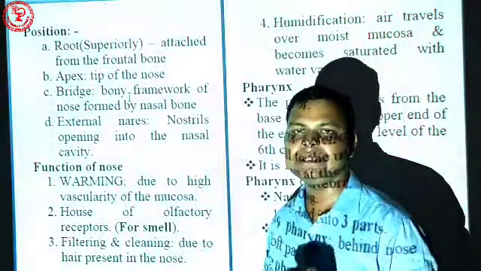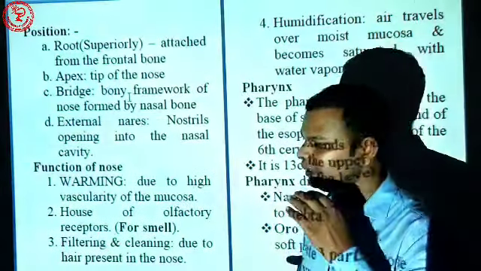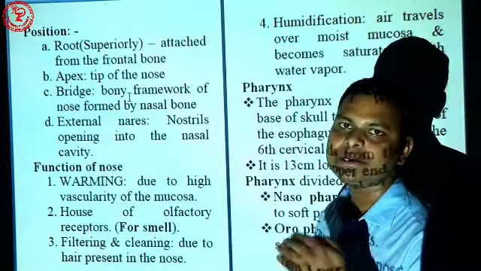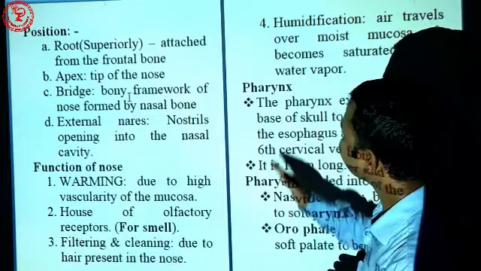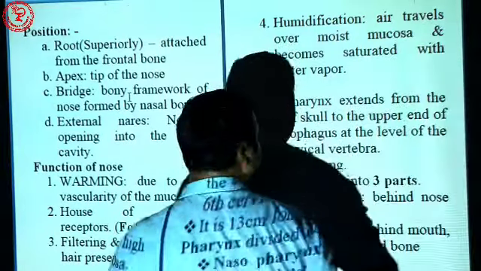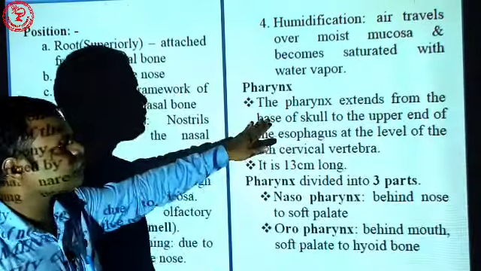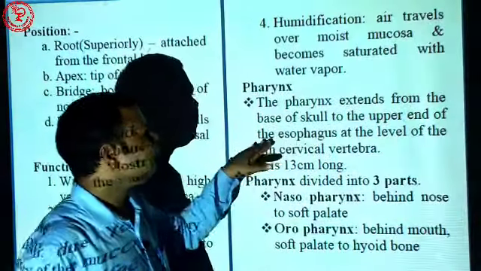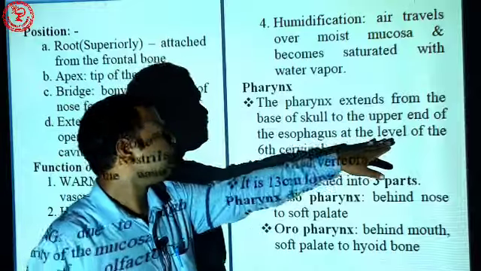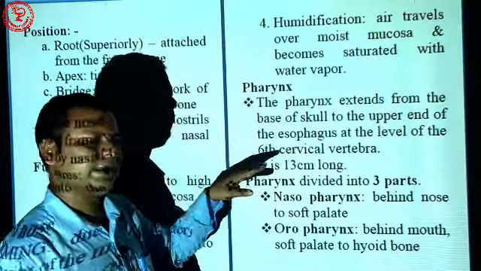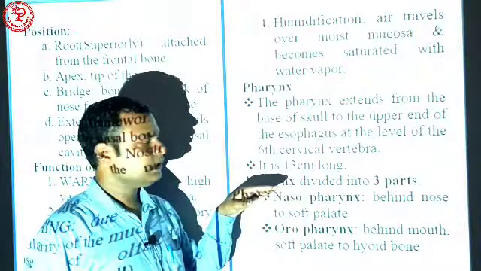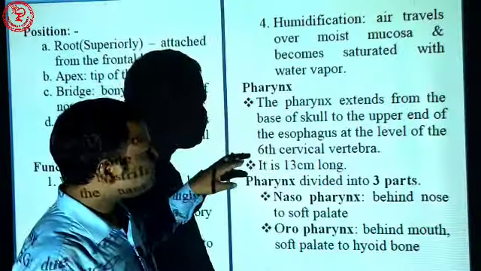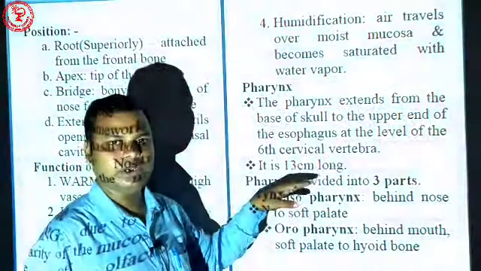This is the first part of the upper respiratory tract. Now comes the pharynx. The pharynx extends from the base of the skull to the upper end of the esophagus, at the level of the sixth cervical vertebra. So it is approximately 13 centimeters long.